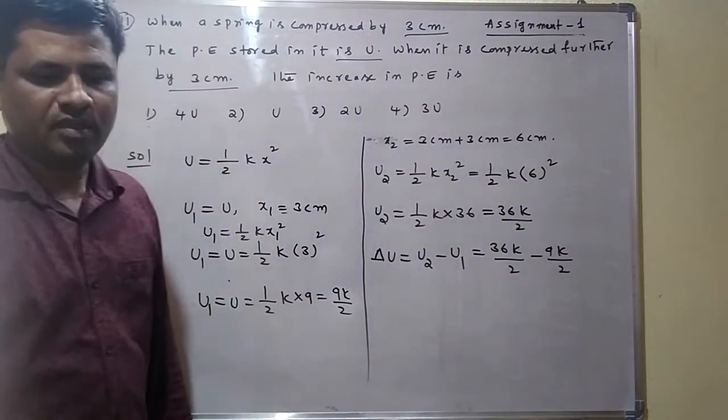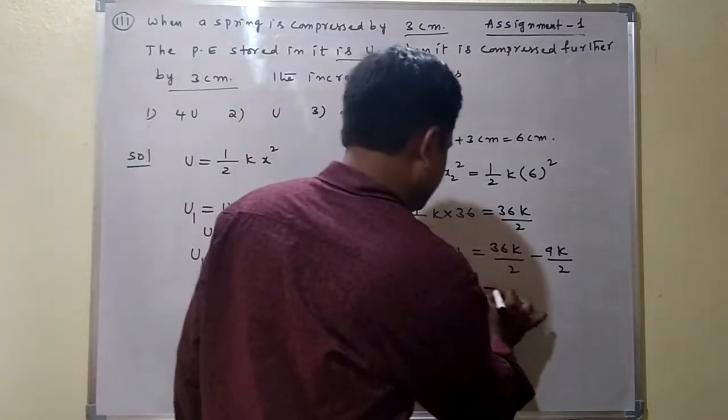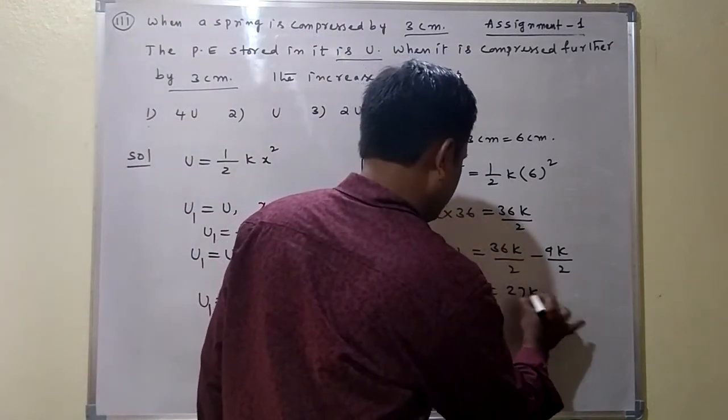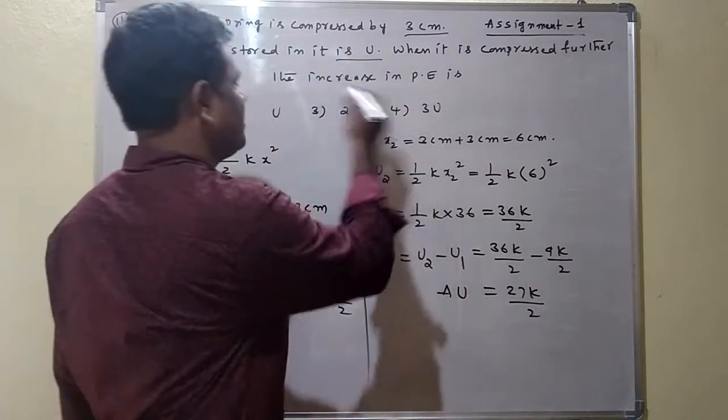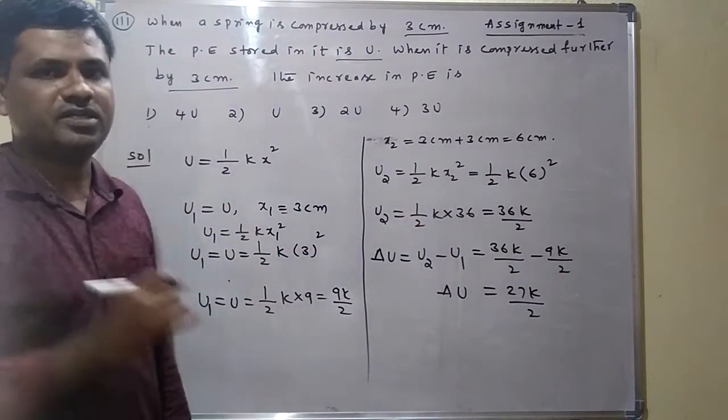u2 minus u1, this we can get as 36 minus 9 is equal to 27k by 2. But they are asking in terms of u. The answer is given in terms of u. How to change this one?